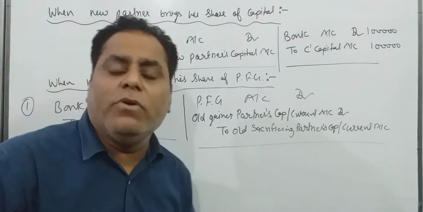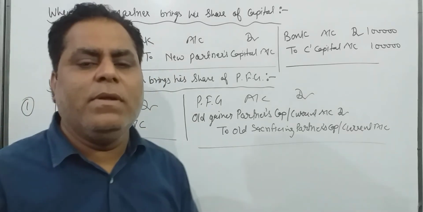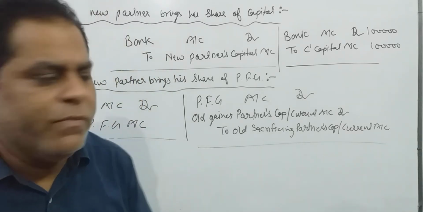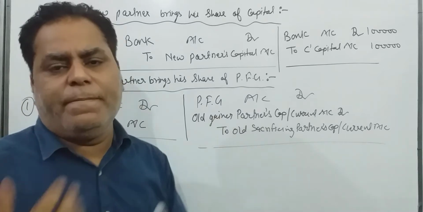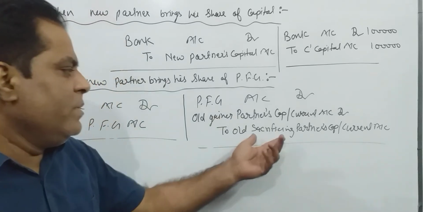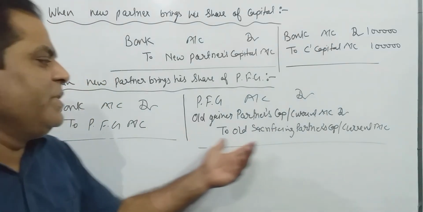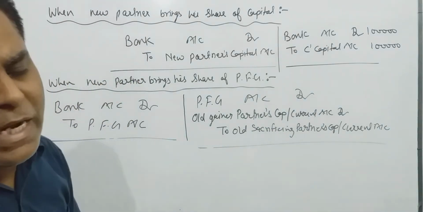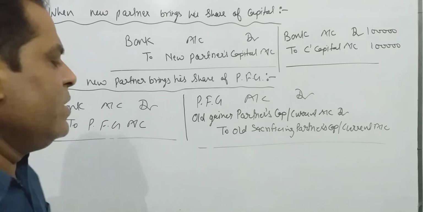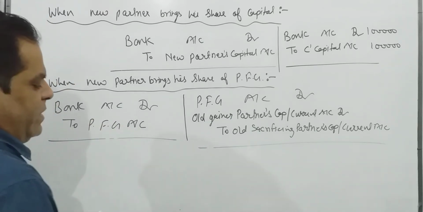If old partners are withdrawing PFG, the amount of PFG which is credited to the old sacrificing partners in their capital account or current account is withdrawn. So one more entry is required.